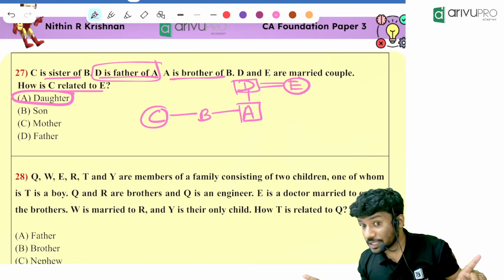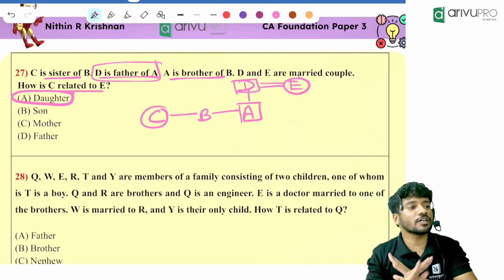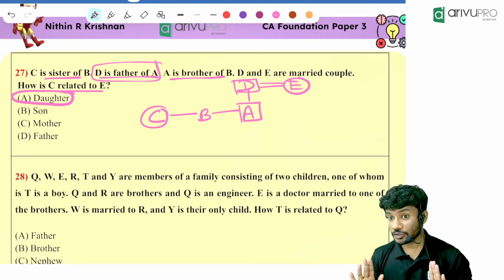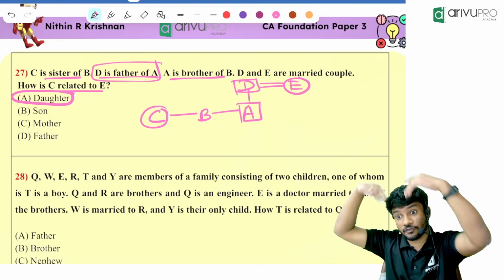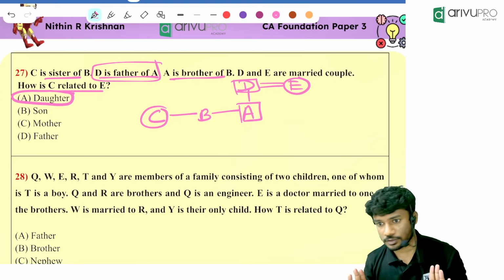In that case, keep it in your mind. Family tree drawing is important. It will never go wrong if you are drawing it correctly with the gender. So even if you make a mistake, you can erase it and fix it, not start everything from the beginning. You can just erase whatever is required to be erased.